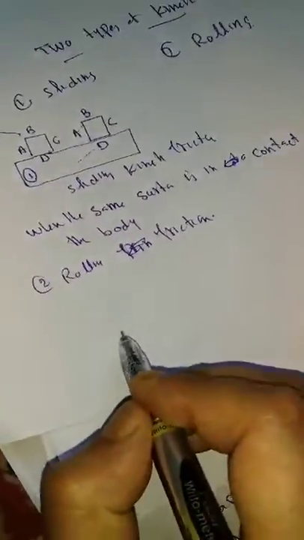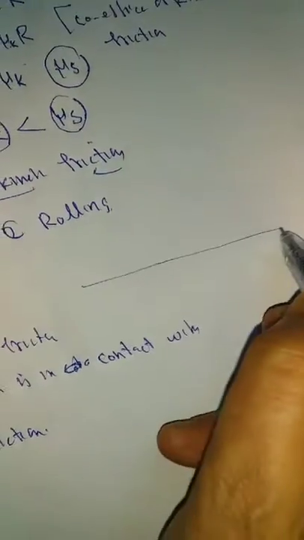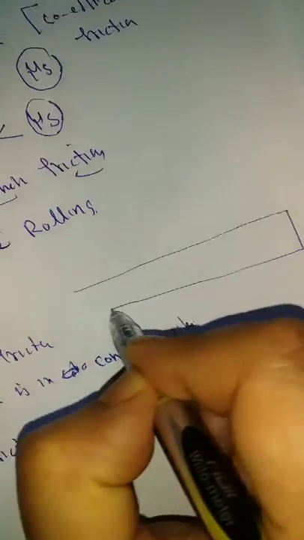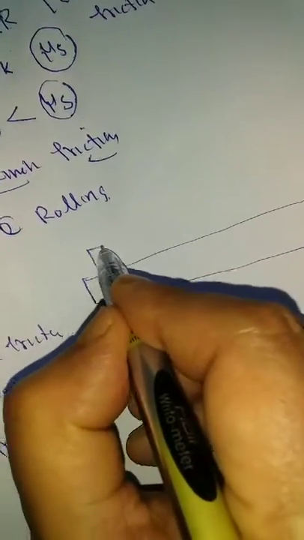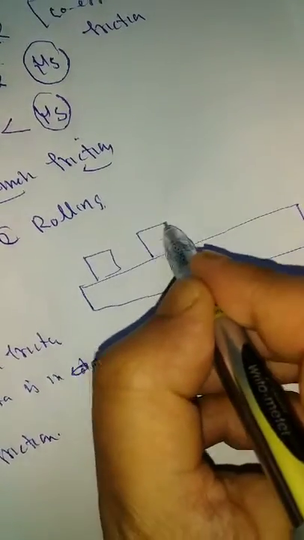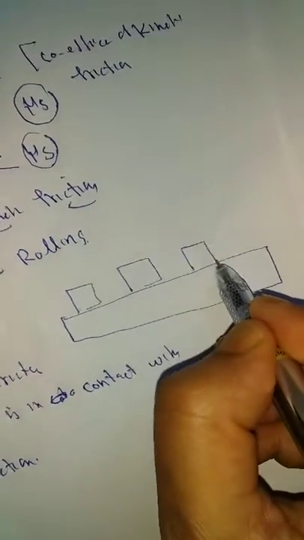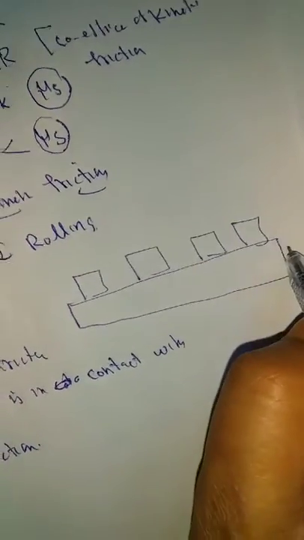Suppose I take the example of another, that is rolling. I make here again a diagram. Here this is body 1. I can make here position 1, position 2, position 3, position 4.